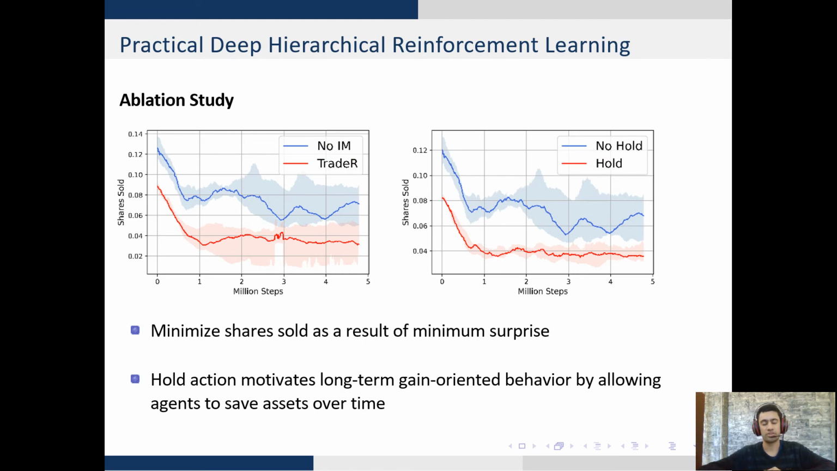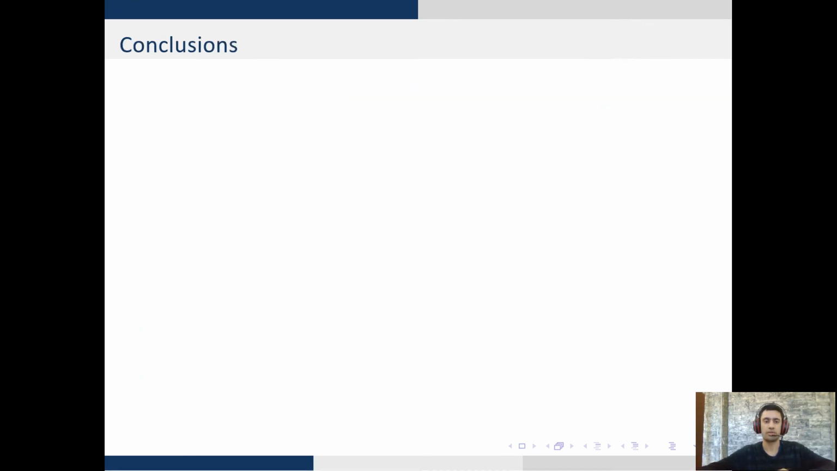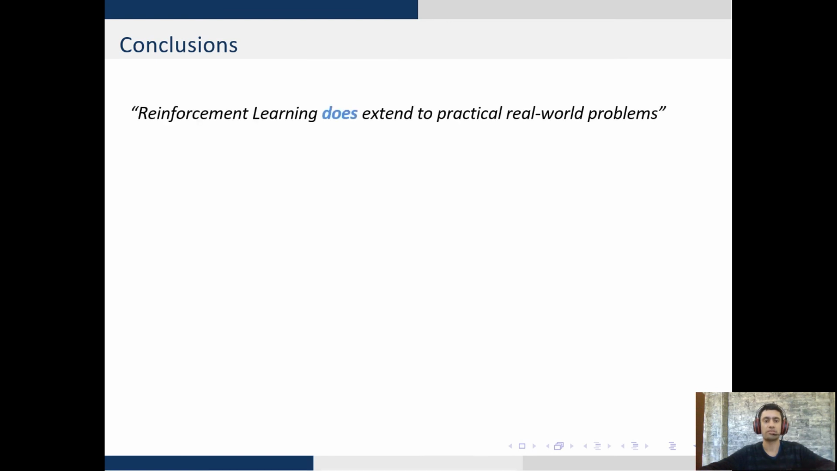We can gain more intuition into Trader's performance and human-like patterns by observing the number of shares sold. On left, you see that Trader presents improved performance in comparison to other standard schemes wherein the energy-based minimization is absent. On right, you see that the provision of a hold action makes this performance more consistent across its random runs, indicating that Trader has learned to make long horizon profits. This just goes to show that Trader is more human-like in comparison to other reinforcement learning methods. The provision of a human-like trading agent demonstrates that reinforcement learning does extend to practical real-world problems.